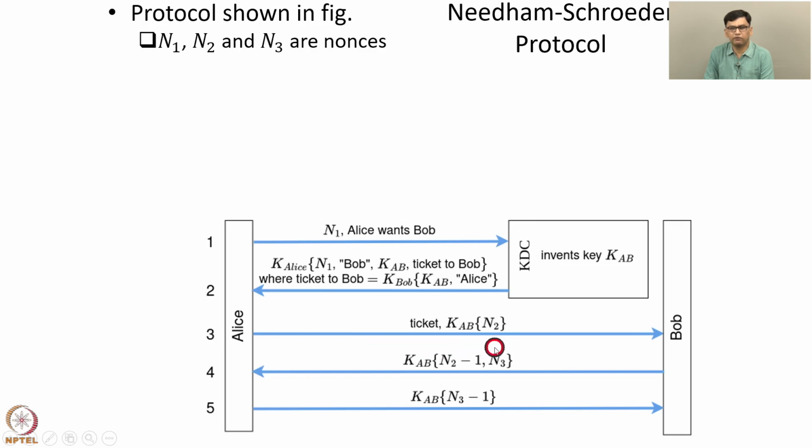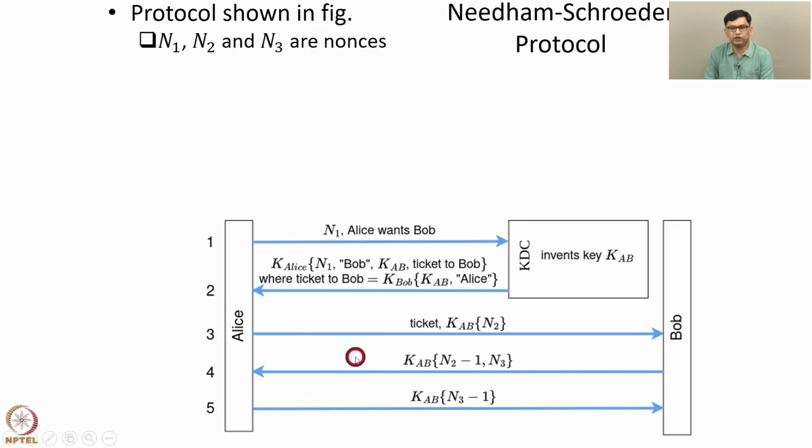Alice decrements that by 1 to get N3 minus 1, encrypts the result using KAB to get KAB(N3 minus 1), and sends it to Bob. Bob decrypts it, finds N3 minus 1 and checks whether that equals the nonce that he sent to Alice minus 1. If so, then Bob knows that Alice knows the secret KAB.